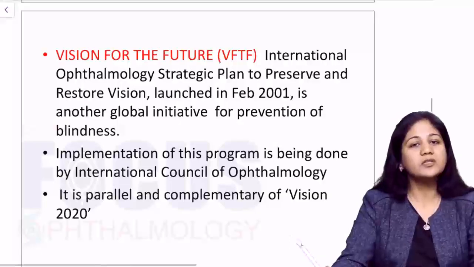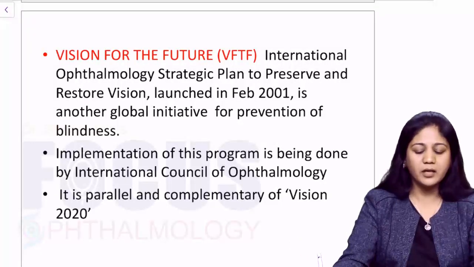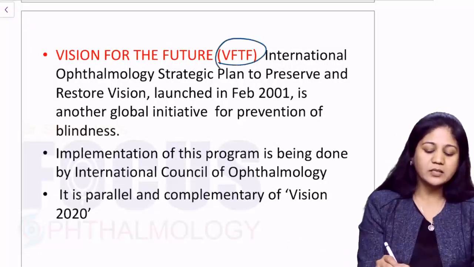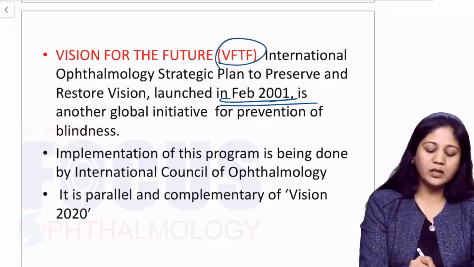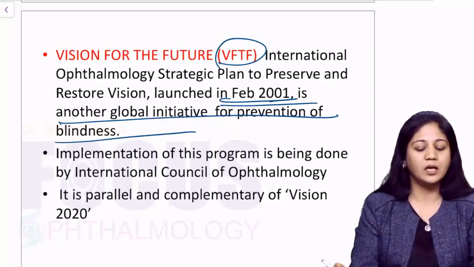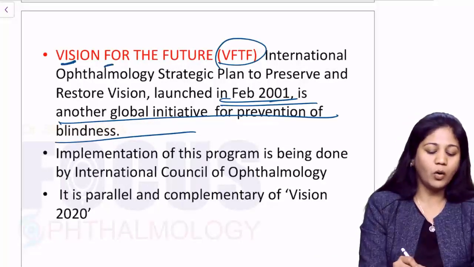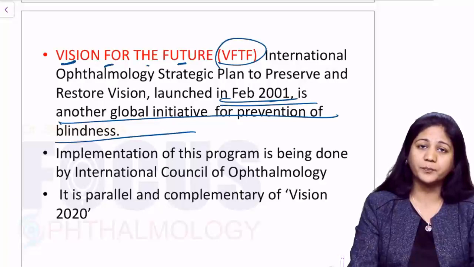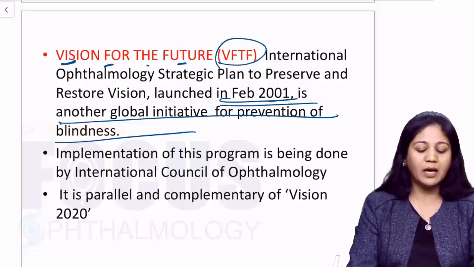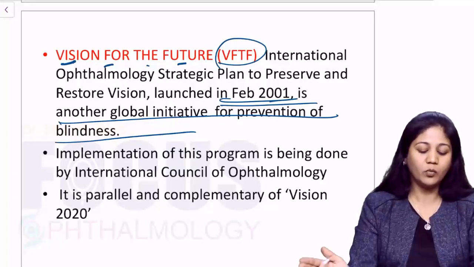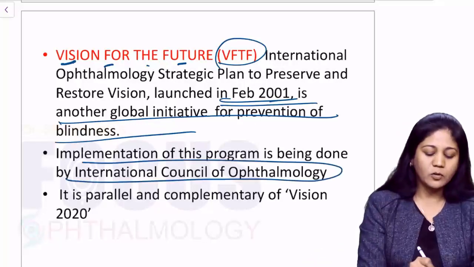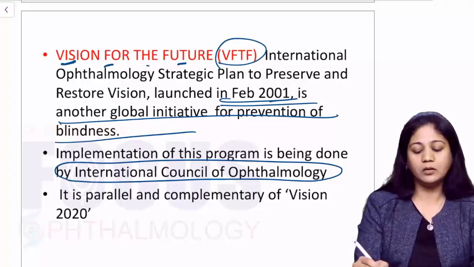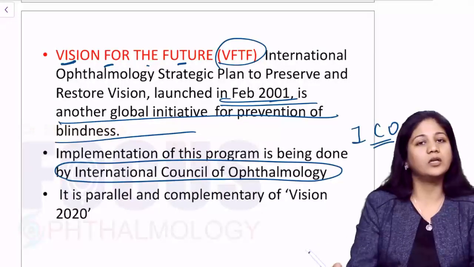Now, apart from Vision 2020, we have another very important program which was started in February 2001. This is another global initiative for prevention of blindness. This is Vision for the Future, VFTF. You can have questions on what VFTF was started by. It was started not by WHO, but by the International Council of Ophthalmology.